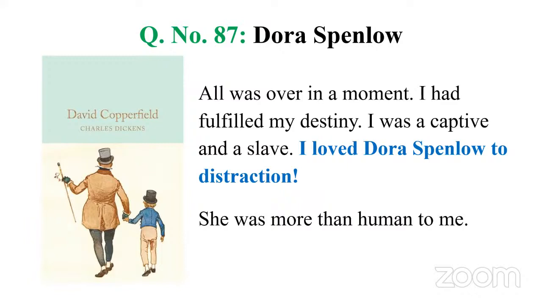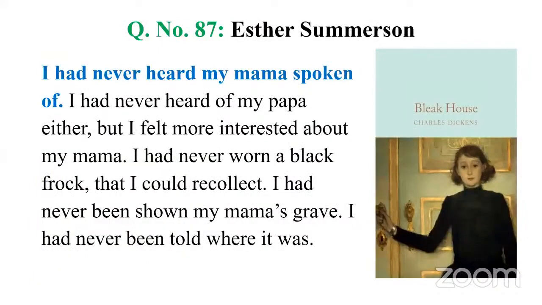All was over in a moment. I had fulfilled my destiny. I was a captive and a slave. I loved Dora Spenlow to distraction. She was more than human to me. So this is how he falls in love with Dora Spenlow. Then he marries her. Then let's go to the next character in the options, Esther Summerson.